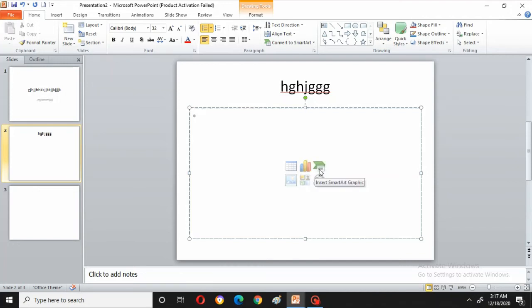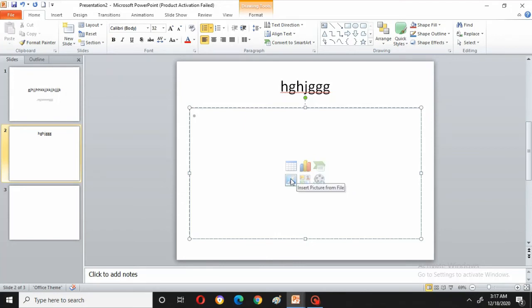Next, what is this? Insert SmartArt graphic. Insert SmartArt graphic you have seen in Word as well as Excel also. Here also I will show you once again. That means in graphic form you are showing the data.